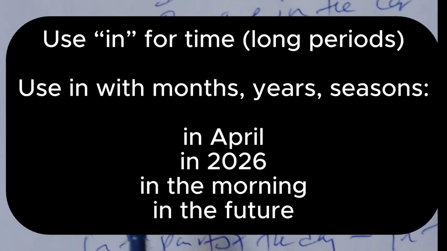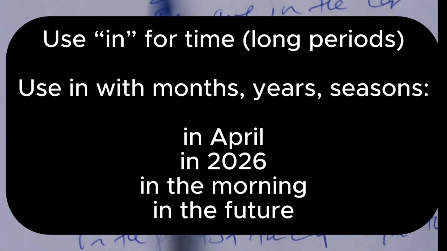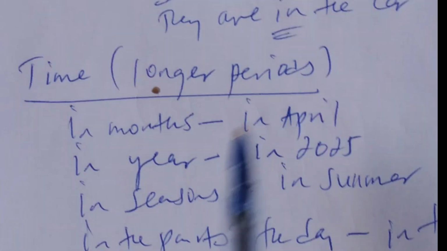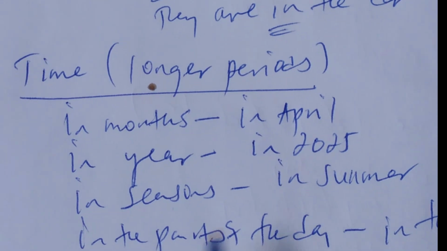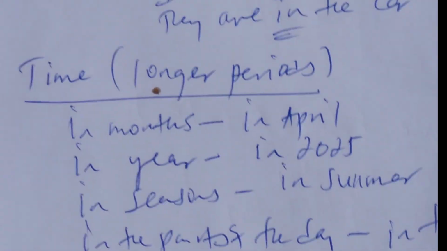We use "in" for seasons: in summer, in spring, in autumn, in winter. We also use "in" for parts of the day, in the morning and in the afternoon. Here are some examples.